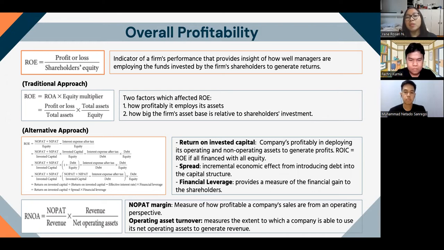But there are also some limitations in the computation of ROA, such as different tools in valuing operating assets and non-operating investments, and therefore mixing operating with non-operating assets would affect investment value. And the computation of ROE using an alternative approach is as follows.